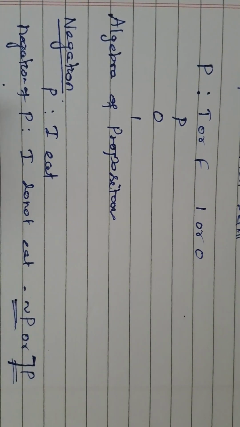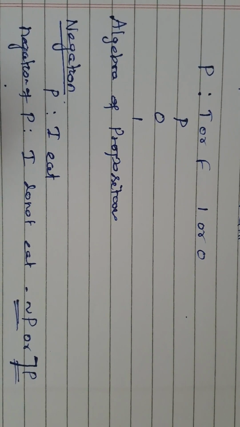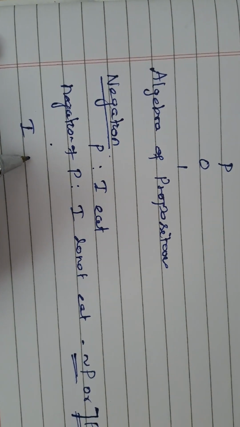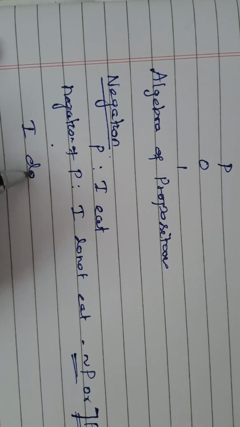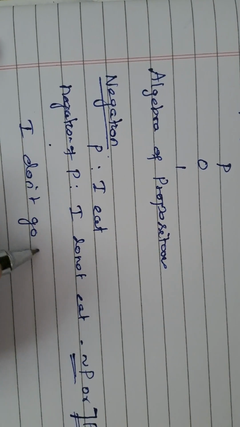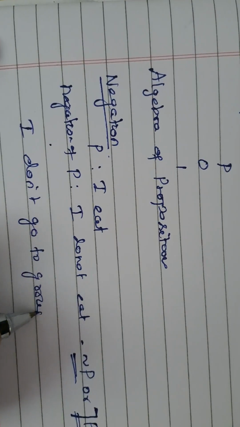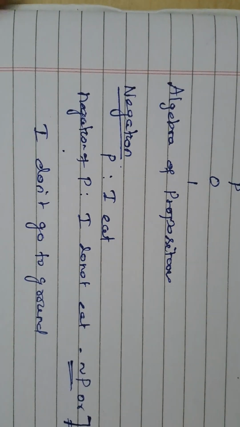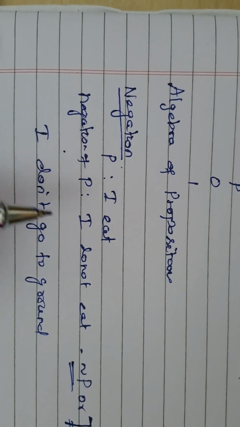So whenever you want to write it as a symbol, as notation, suppose the statement is "I go to ground".